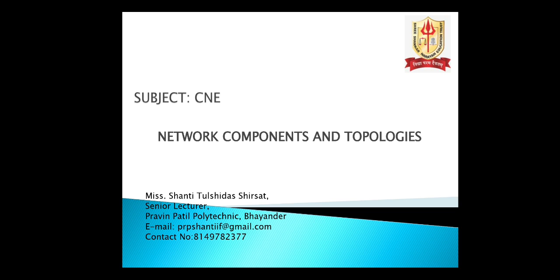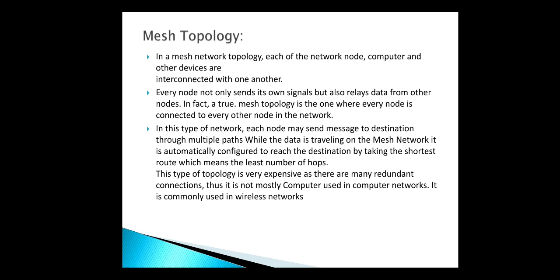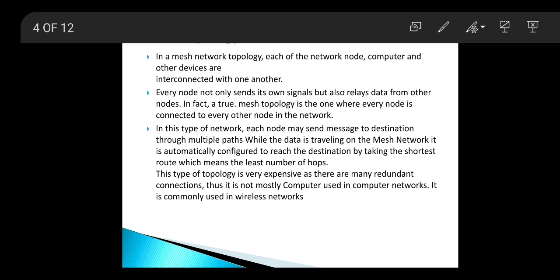In this session, we learn about the remaining network topologies, that is mesh topology, tree topology and hybrid topology. In mesh topology, each of the network devices or computers is connected to every other device, that is interconnection with another device. Every node not only sends its own signal but also receives the data from other nodes. Means sender and receiver, both roles are performed by the mesh topology.